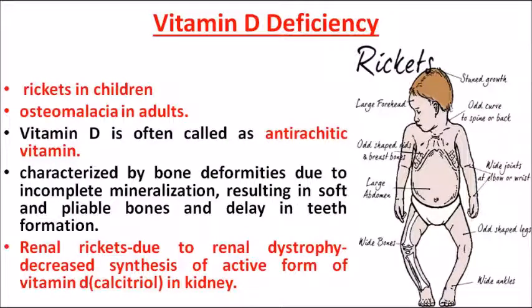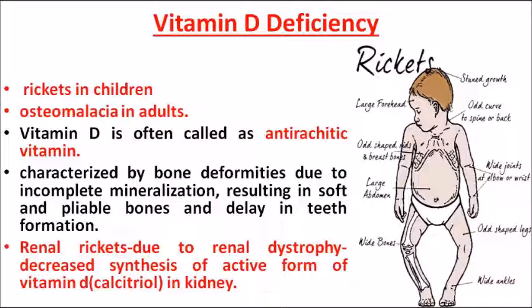Coming on to vitamin D. Vitamin D is the next important vitamin. It is the vitamin which acts as a hormone in the body. Okay, so the repeatedly asked question is, which vitamin is the one which acts like a hormone in our body? That is vitamin D, and vitamin D deficiency causes rickets.